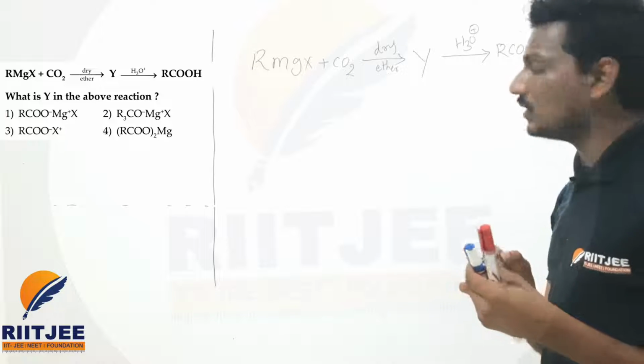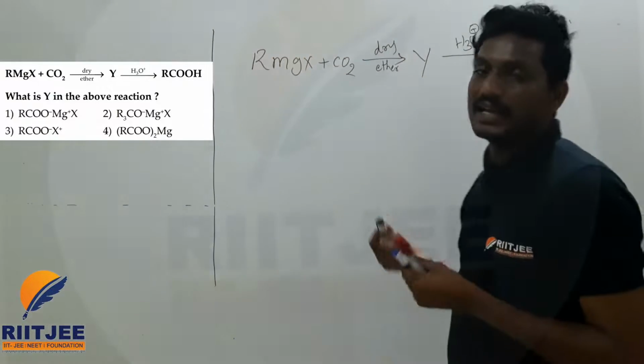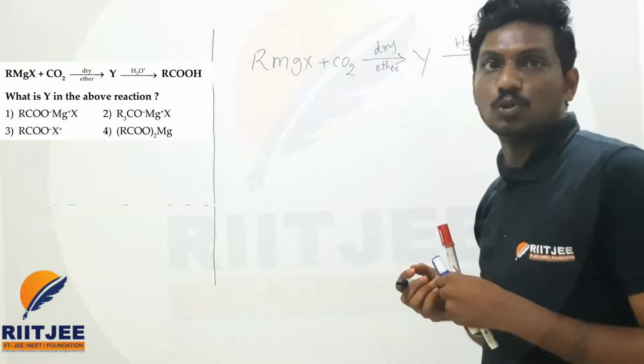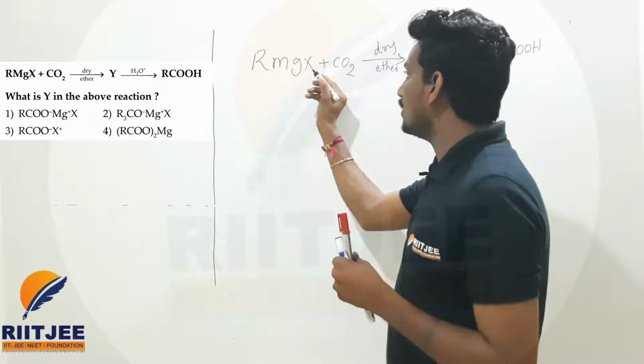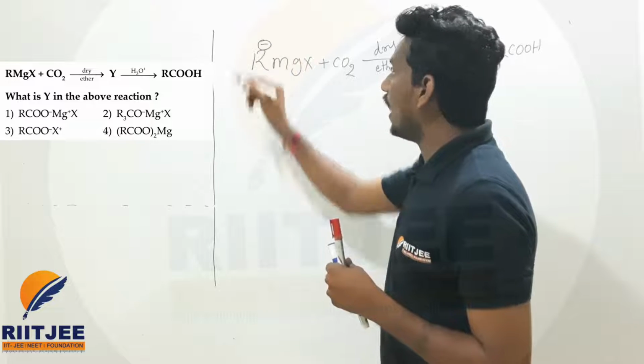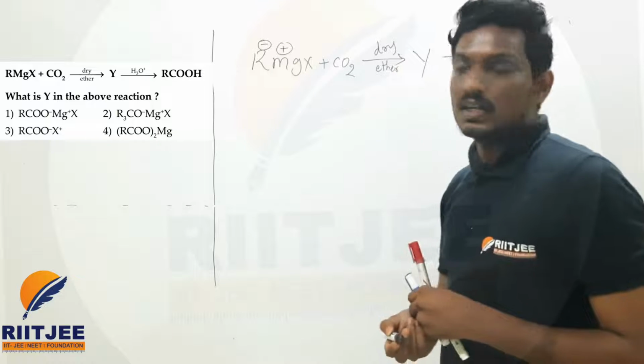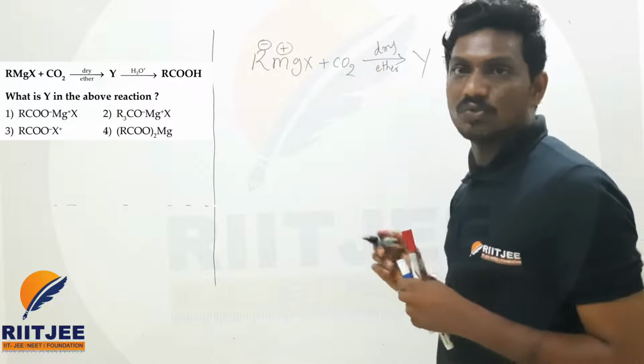Now let us see what is Y. This is a very basic reaction. Here the Grignard reagent acts as a nucleophile. RMgX exists as R minus and MgX plus. Now this one acts as an electrophile. How, sir?